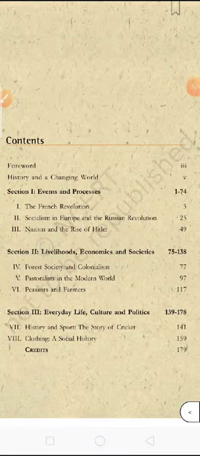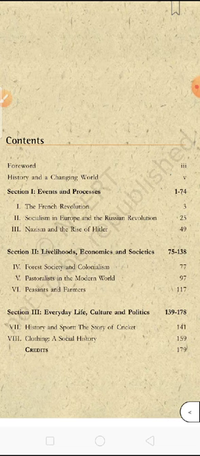We are going to learn a new chapter. I think it is the first chapter of our history book. It is a very important chapter in class ninth, and at the same time it will be very useful for class 10th also. Why? Because many topics are there which are also included in class 10th. So it is my advice to you that you study this chapter very well, because it will be helpful for you next year also.